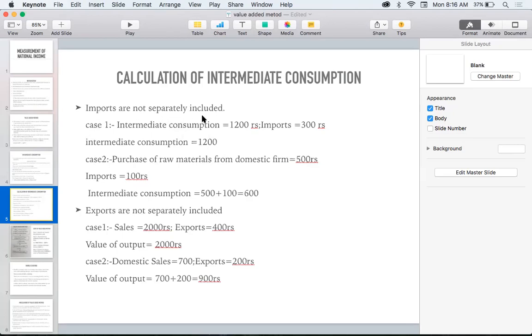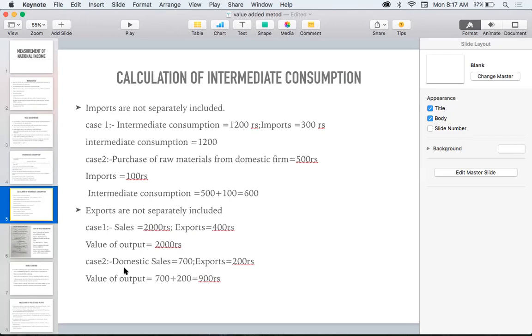Imports are not separately included. Same thing with the exports also. Exports are not separately included. Here I'm saying that the sales are 2,000 rupees and exports are 400 rupees. So what is the value of output over here? The value of output is 2,000 rupees, because this 400 is also included.